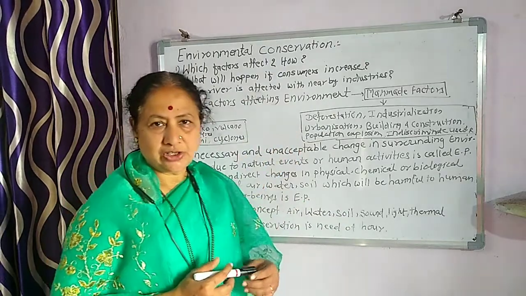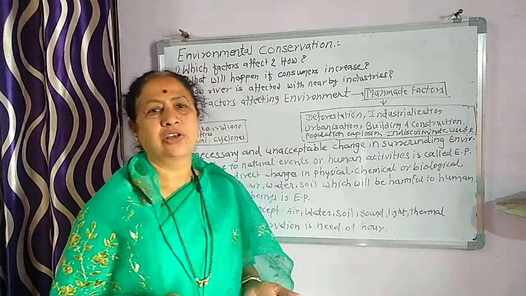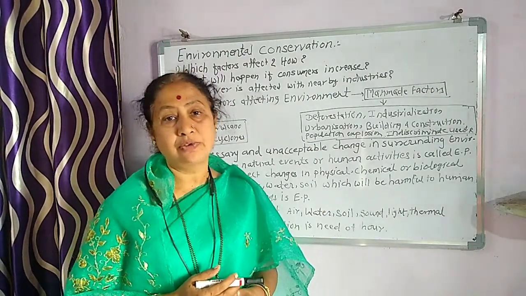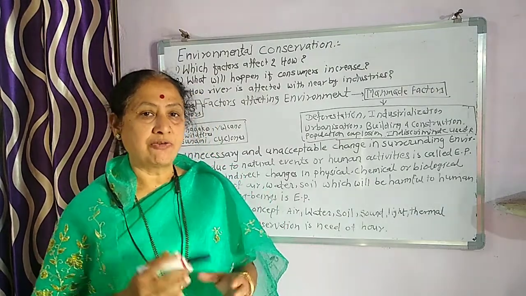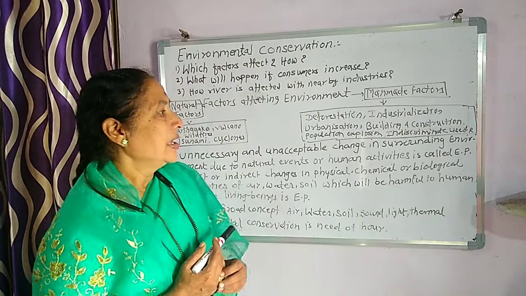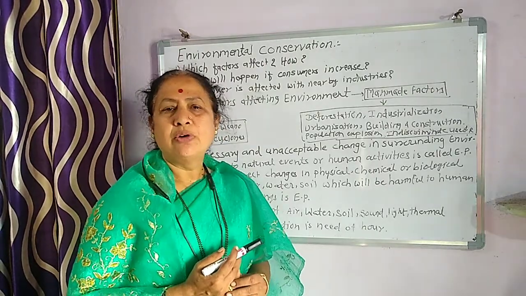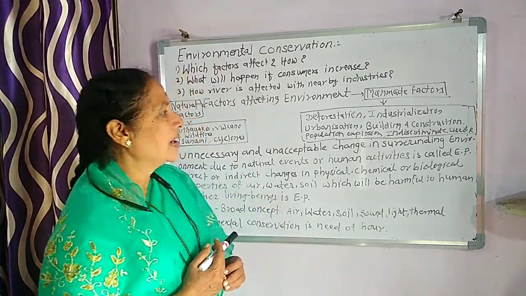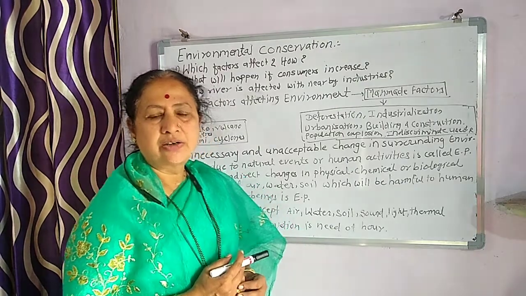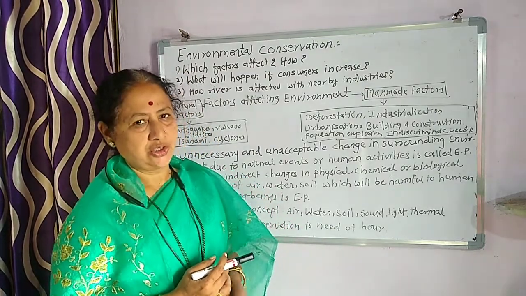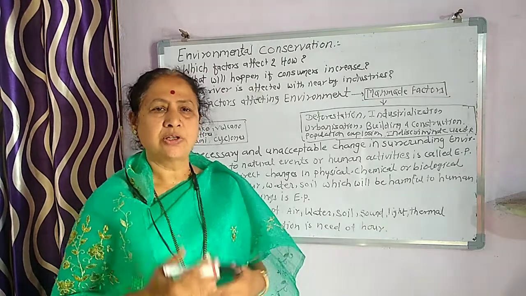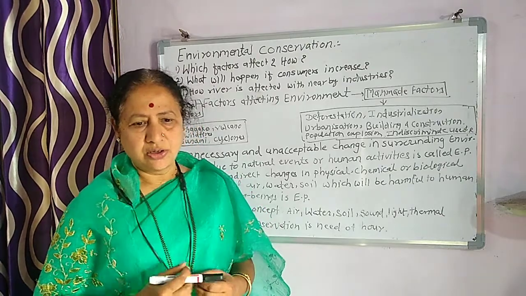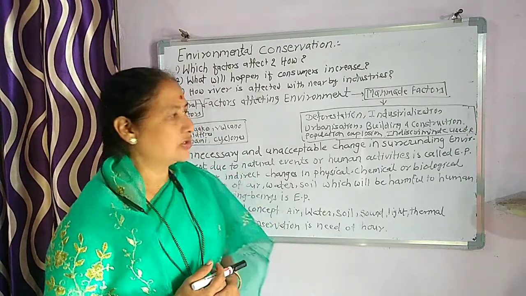Suppose deforestation is there. For urbanization, we have the clearing of forests, and that is also one of the important reasons which affects the environment. Because of industrialization, very few jungles or forests remain which are dense ones. Industrialization and urbanization are both important for development, but they consume a lot of resources.